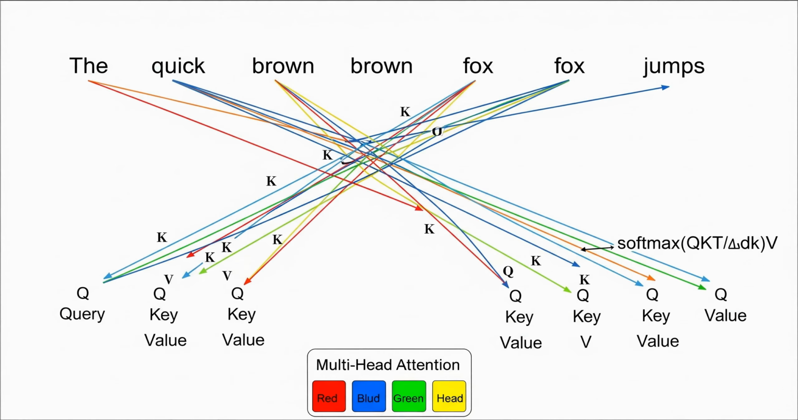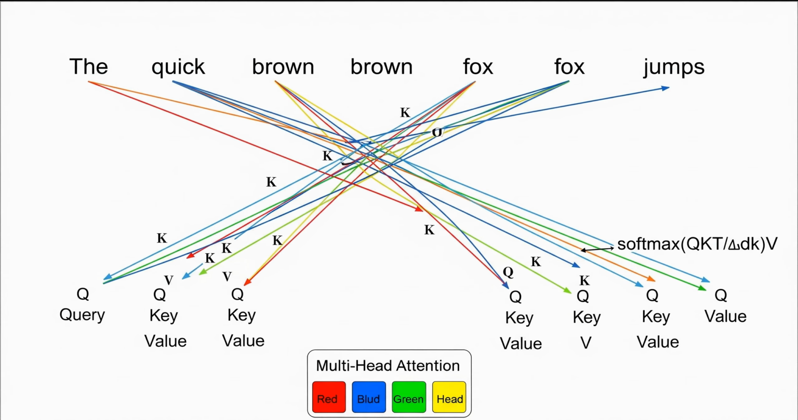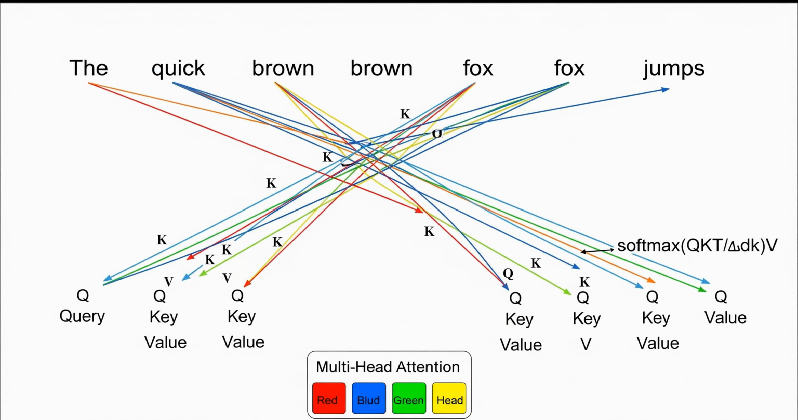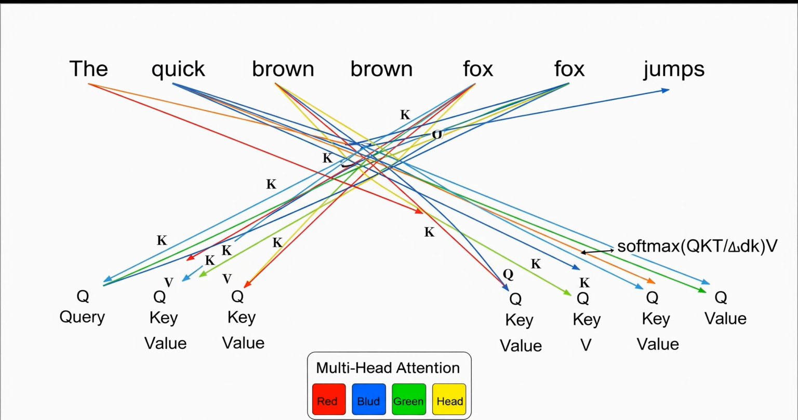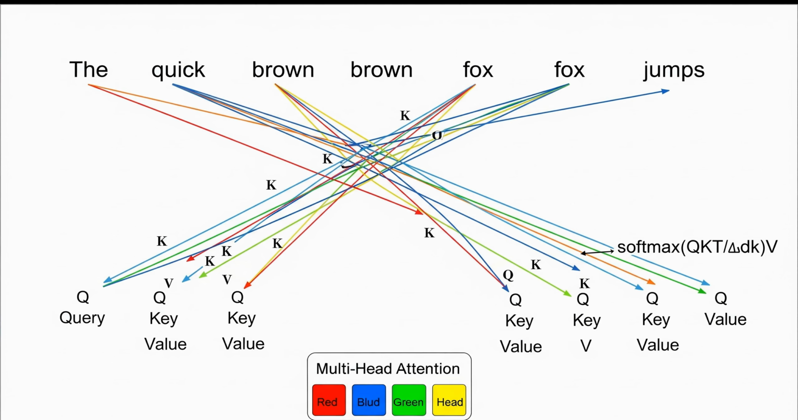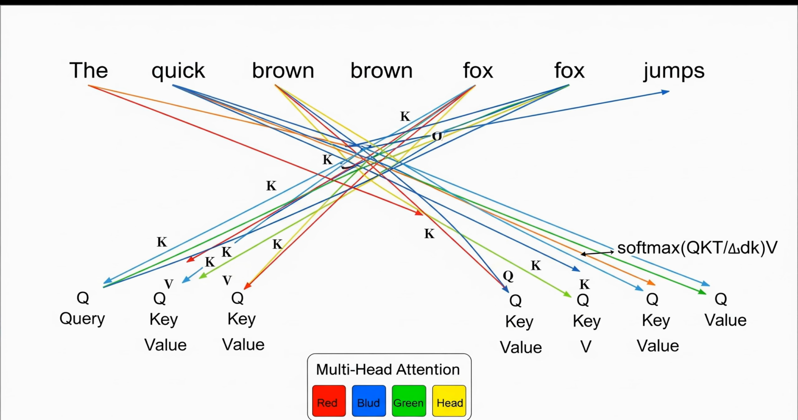Let's zoom into attention, the core idea behind transformers. Attention lets models weigh the importance of each token relative to others when producing a representation. Imagine asking, what does "it" refer to in a sentence?